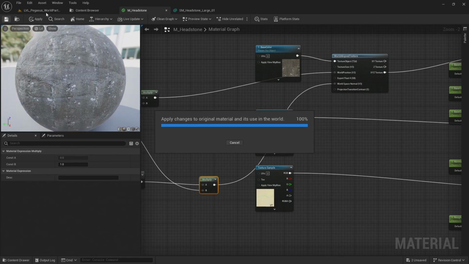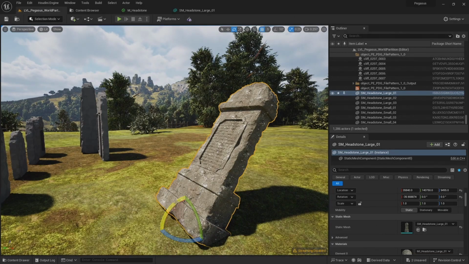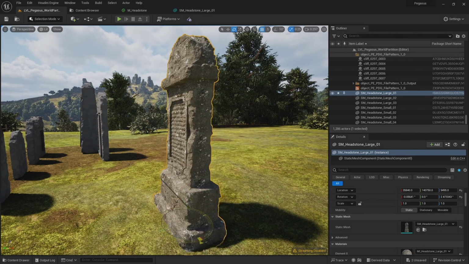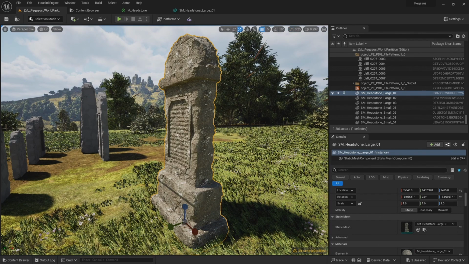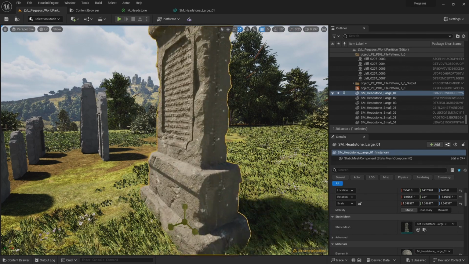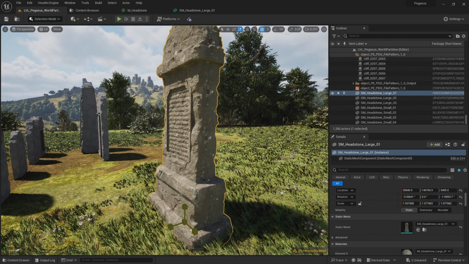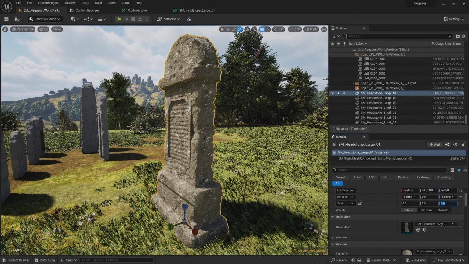Let's save it and come back to the scene. And there we go, that's now staying nicely aligned. And when I scale it up, I'm going to turn off scale snapping. There we go, you can see the textures are staying the same scale. So I get a nice consistent texture density if I need to scale up these objects.